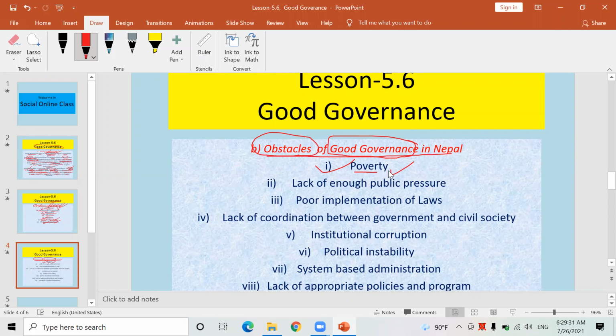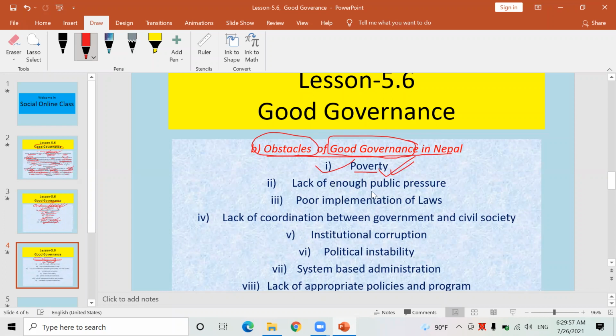In this way, if a leader who is very poor has become home minister or prime minister and is involved in corruption, how can good governance be maintained? Simply keep in mind, poverty is one of the major obstacles of good governance. So, in order to maintain good governance, poverty should first of all be minimized in the nation.